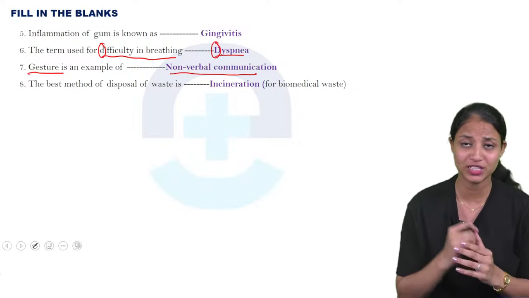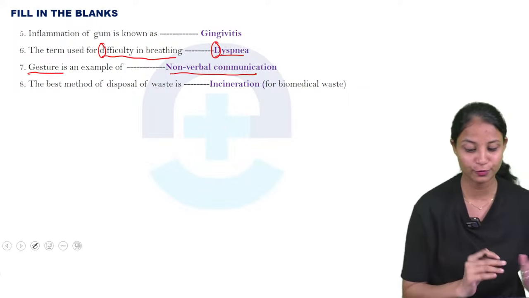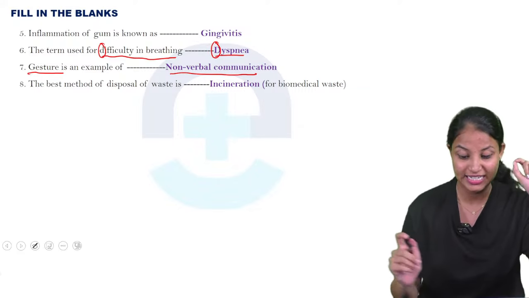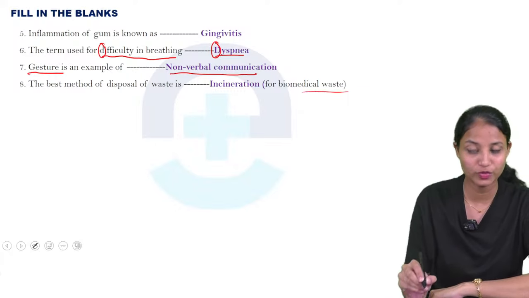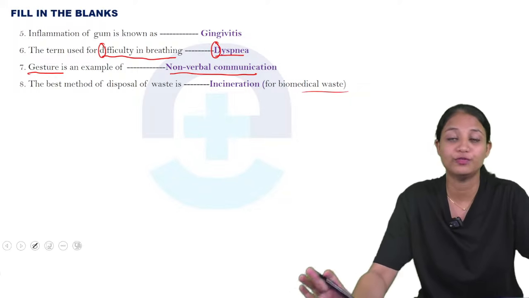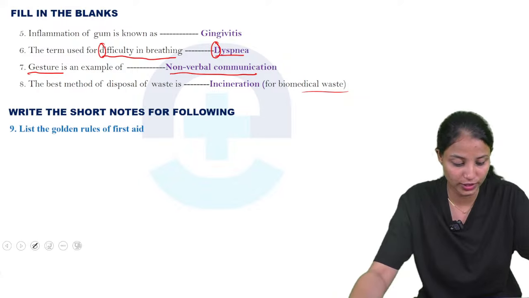Okay, next we are moving for the last of our fill in the blanks. The best method of disposal of waste is. What is the best method of disposal of waste is incineration. What is that? Incineration. It is a type of biomedical waste management. So here we are completing our 4 fill in the blanks. Next we are moving for the write the short notes for the following.